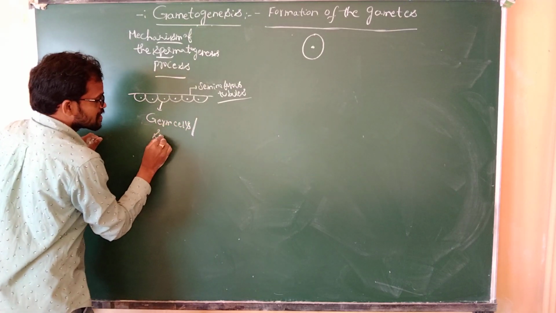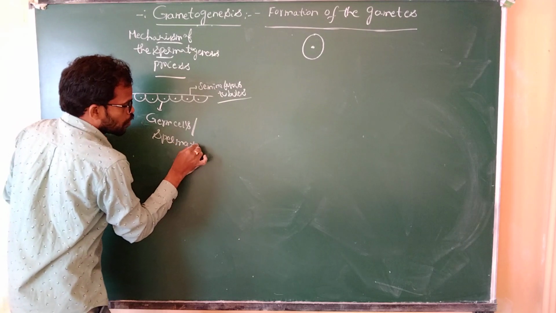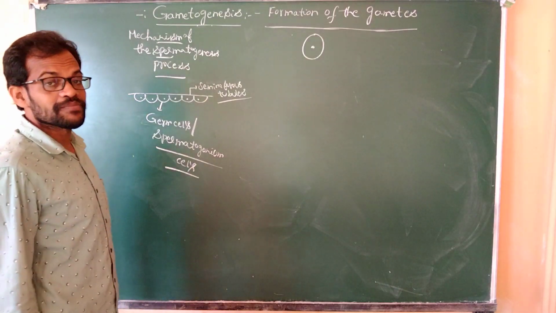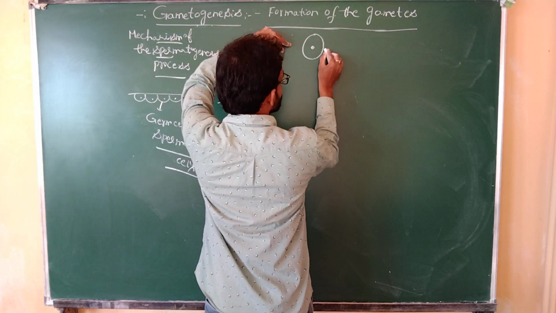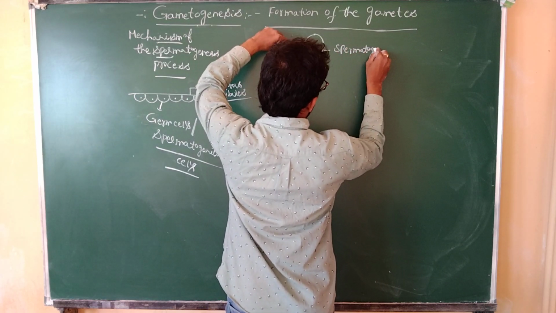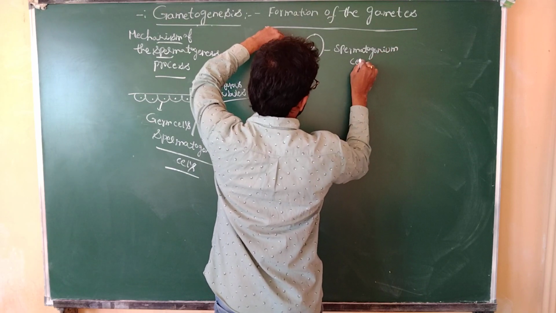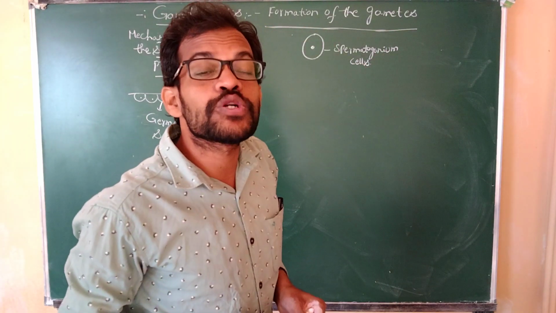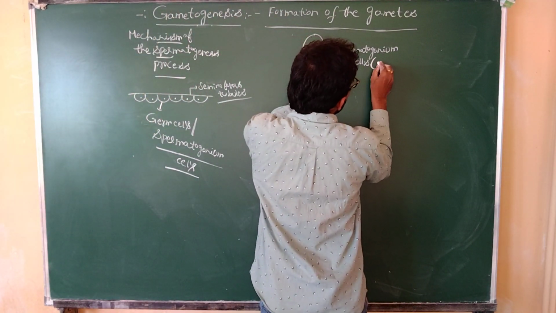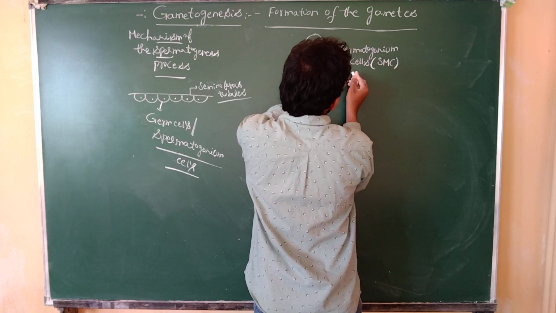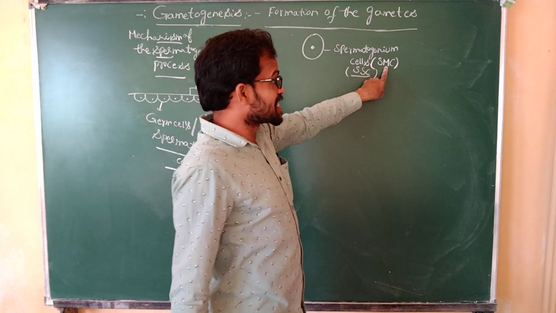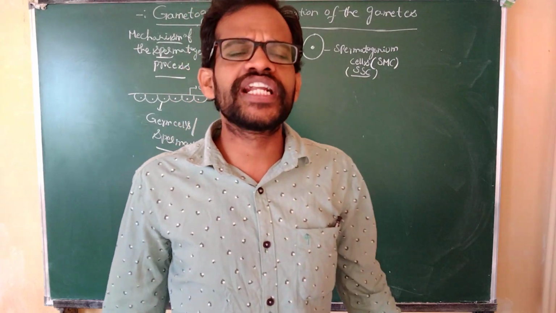The germ cells are nothing but spermatogonium mother cells. Spermatogonium cells are also known as spermatogonium stem cells. These all indicate the same names.